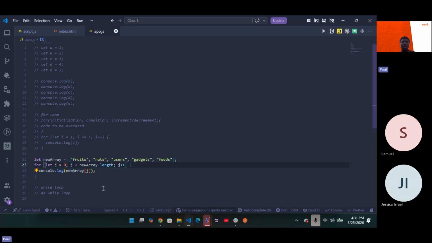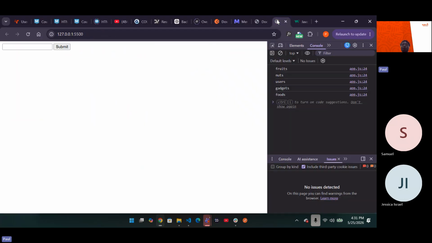Now, if you check it out, the reason why it is less than is because it can never be equal to. Like I said, an array automatically still has an undefined value here, because it's saying that there will always be a value. So now it has to be less than. If it is less than, it will automatically give you what you need. So if you check it out now, what are you going to have? You're going to have fruits, nuts, users, gadgets.